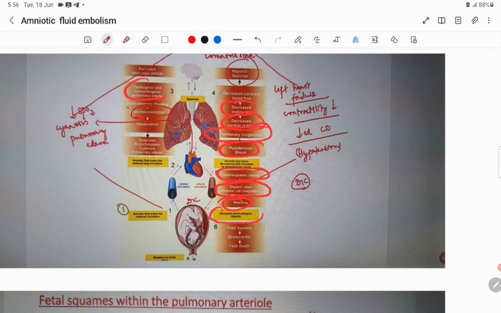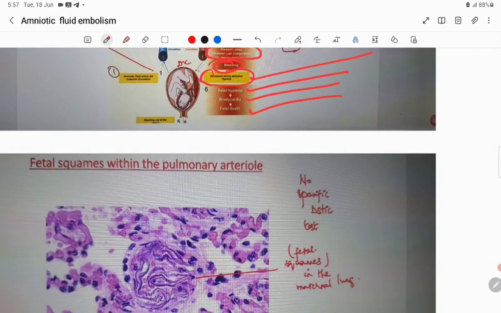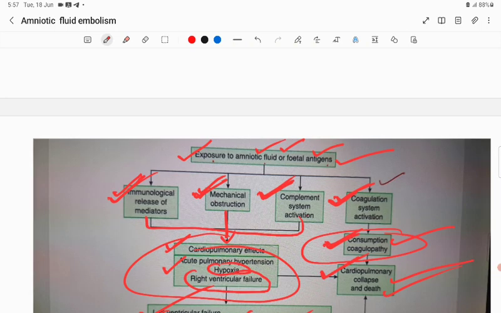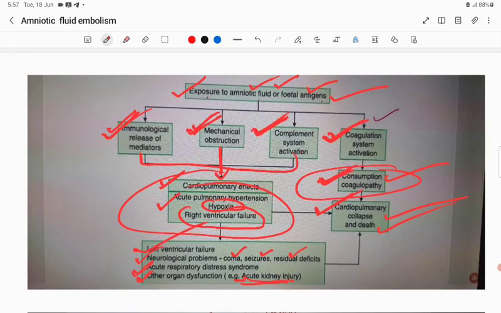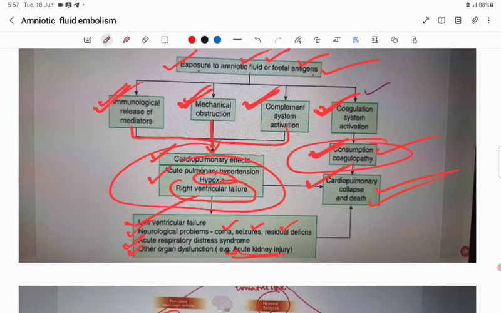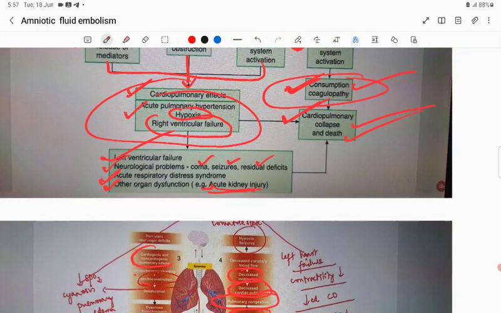Then decrease in uterine perfusion, hypoxia, fetal hypoxia, bradycardia, and fetal death. All of this is very, very important. The mechanisms are immunological release factors, mechanical obstruction, and complement system activation. This causes cardiopulmonary arrest, followed by hypertension, hypoxia, and right ventricular failure; coagulation system, consumptive coagulopathy, cardiorespiratory collapse, and death. Left ventricular failure, neurological problems, coma, seizure, residual deficit, acute respiratory distress syndrome, acute kidney injury.